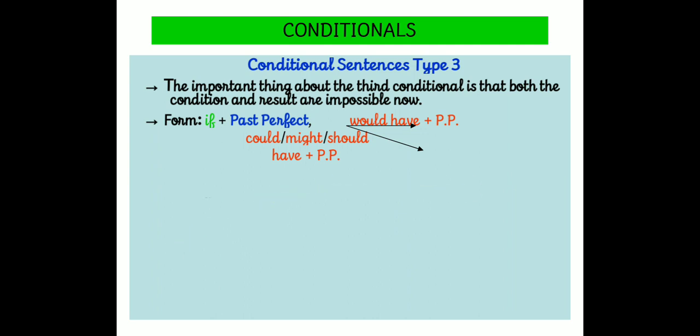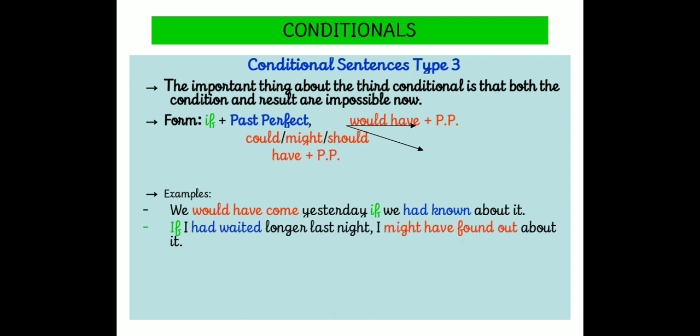For example, I give you one sentence now. We would have come yesterday if we had known about it. See the first part. This is the main clause. If we had known about it is the if clause. Okay. First we can see the if clause. If we had known about it. This was the condition. We would have come yesterday. This is the imagination and this is the result that was not possible now.